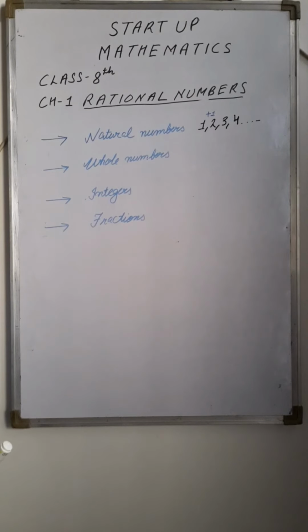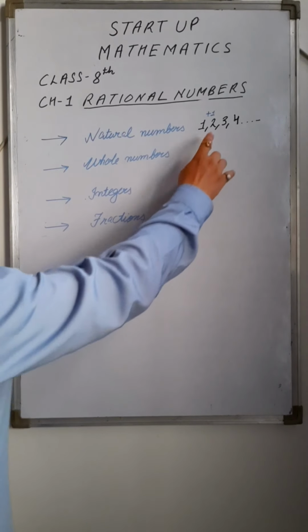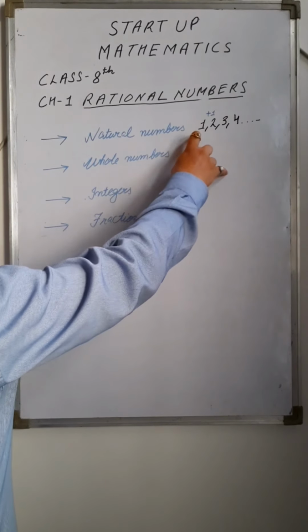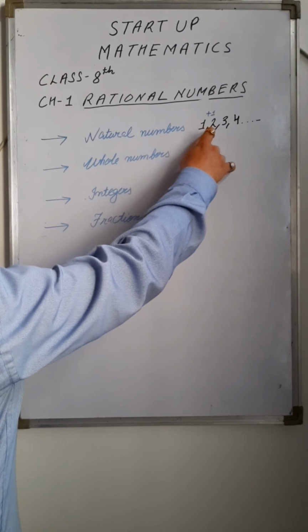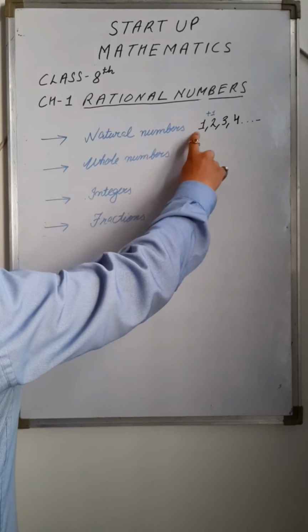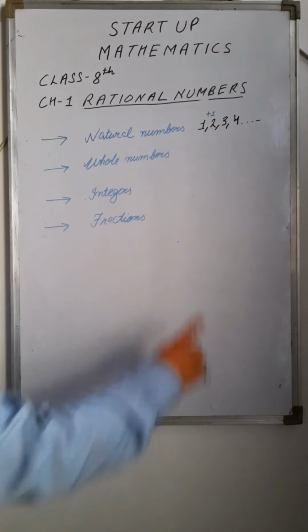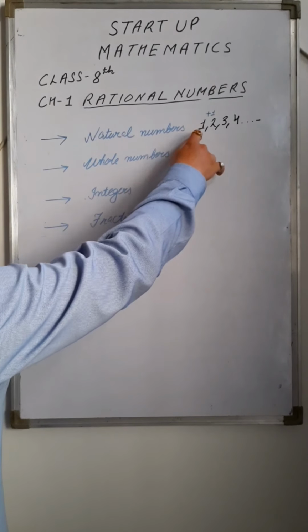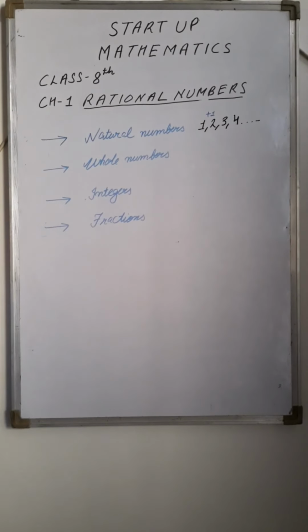But 0 is not a natural number. So all numbers have a predecessor except 1. So 0 is not a natural number.